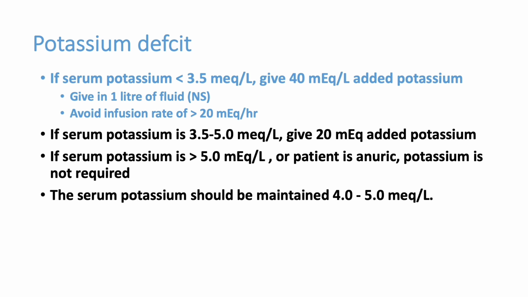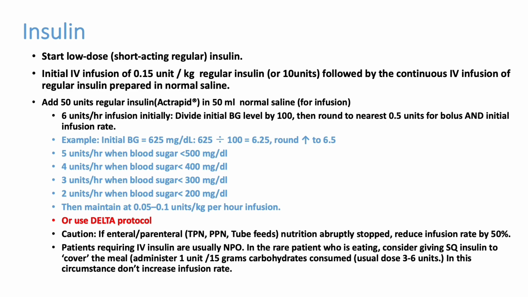Okay. So it is very important to correct potassium first itself if there is hypokalemia before starting insulin. Before starting insulin, we have to correct the potassium deficit, at least make it normal, and only then start insulin. Otherwise, during the initial phase of insulin, the patient can develop severe hypokalemia and complications. That is because of the shift hypokalemia induced by insulin. Now, once we correct both hypovolemia and hypokalemia, we can start insulin.